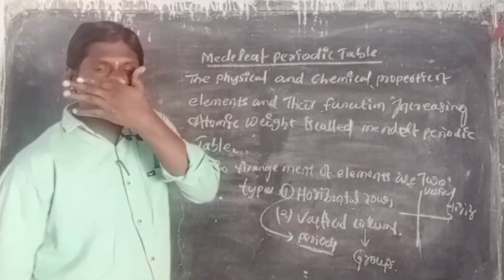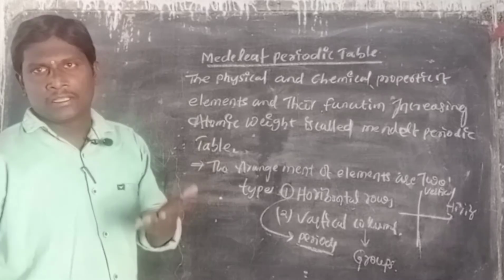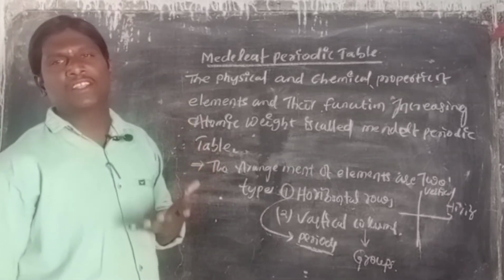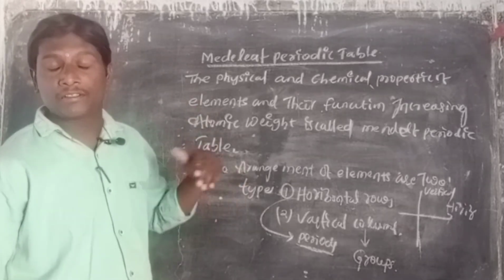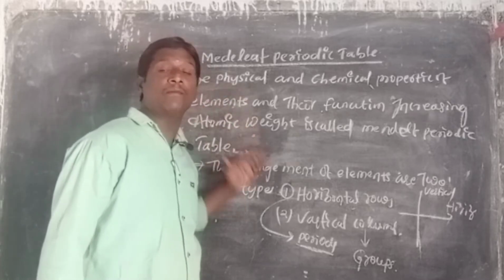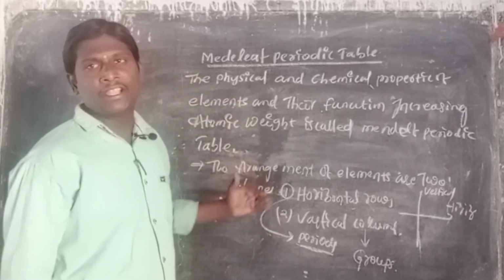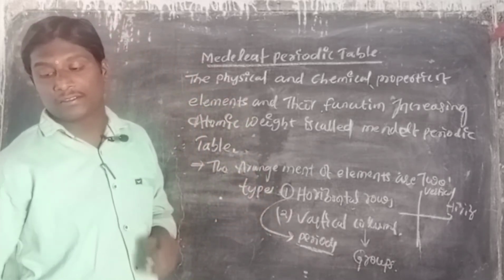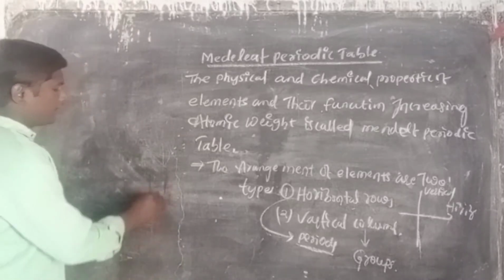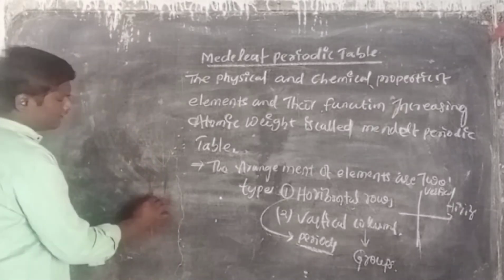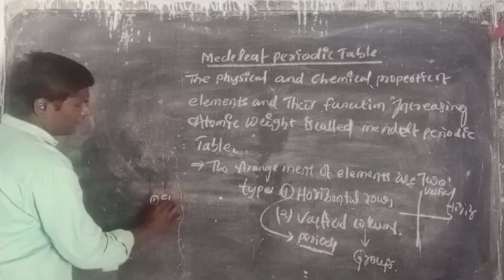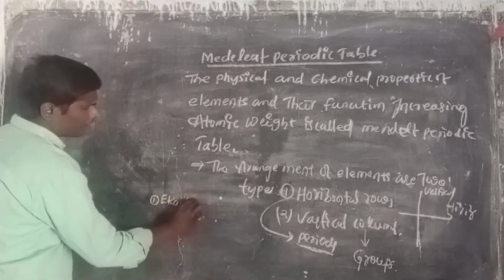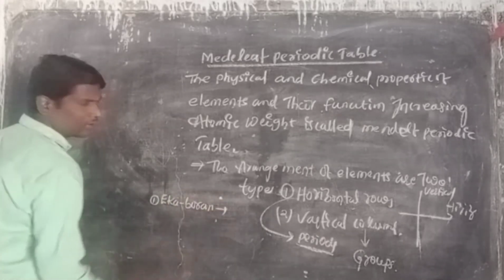In the Mendeleev periodic table, some gaps were present at that time. What are the three gaps, and what names were given? First one is Eka boron.